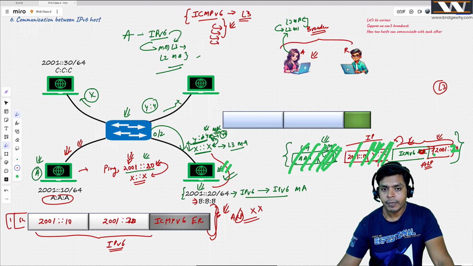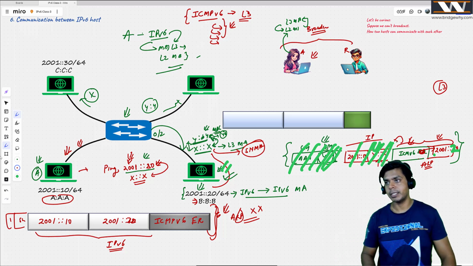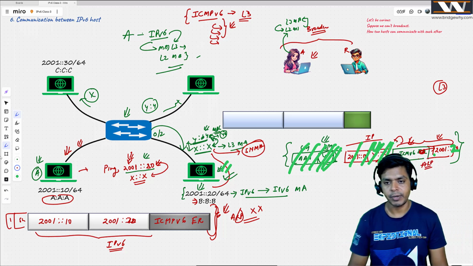By the way, this address, whatever we have written, is my solicited-node multicast address, right? And this message is my NS message. We will be talking about this message in real detail tomorrow.